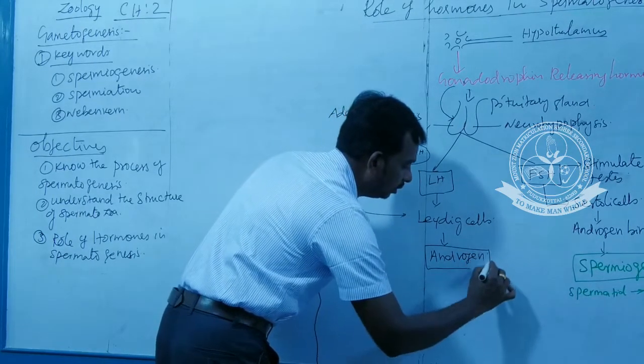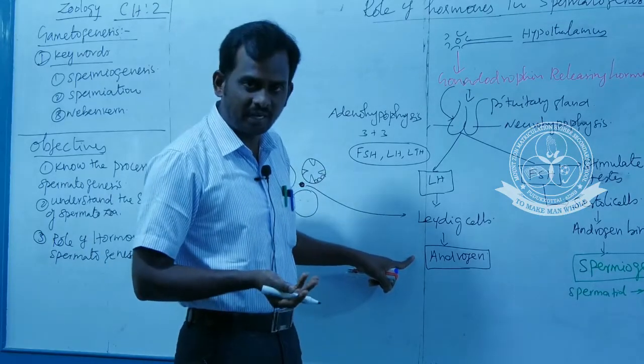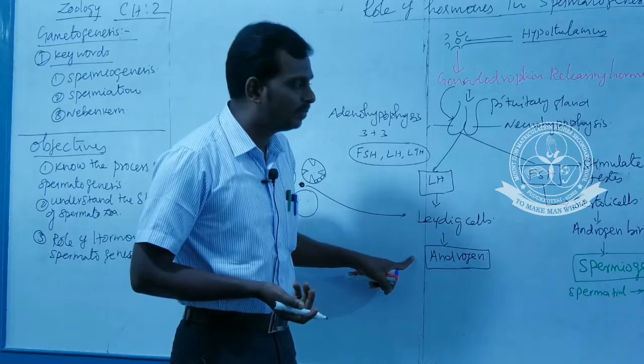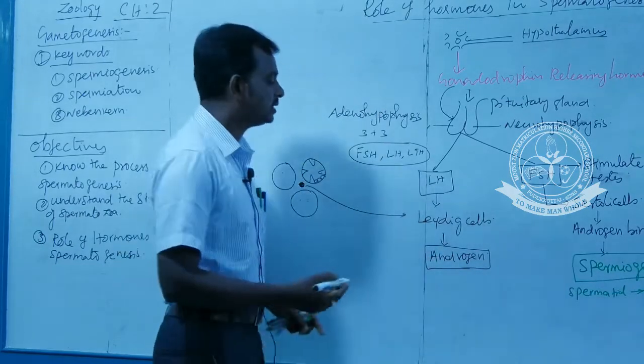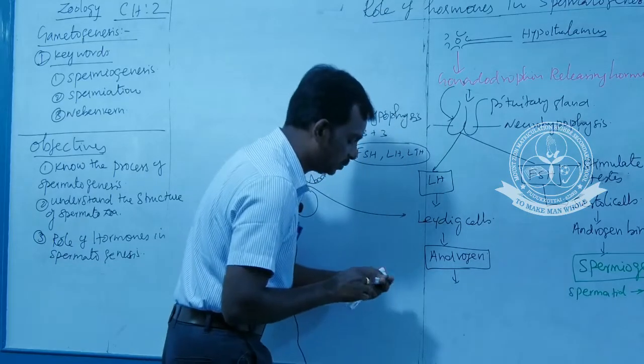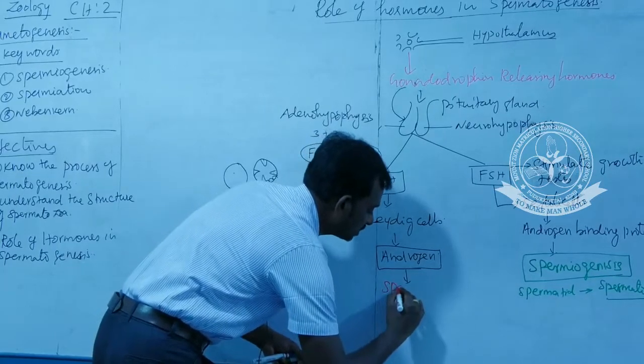Androgen, as you know, is a hormone essential for male behavior and secondary sexual characters of the male, but in the testis this hormone is essential for the spermatogenesis process.